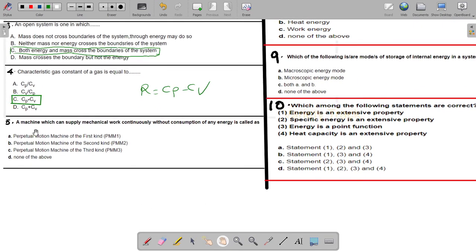And next, the fifth one: a machine which can supply mechanical work continuously without consumption of any energy is called as: perpetual motion machine of the first kind PMM1, perpetual motion machine of the second kind PMM2, perpetual motion machine of the third kind PMM3, or none of the above. The correct answer is A: a machine which can supply mechanical work continuously without consumption of any energy is called perpetual motion machine of the first kind, PMM1.